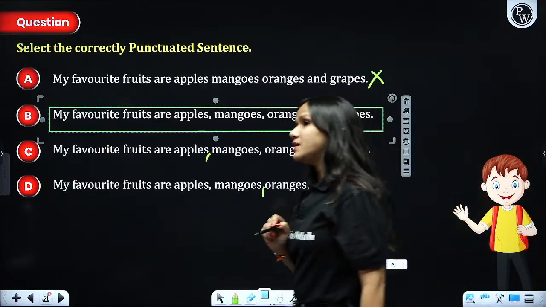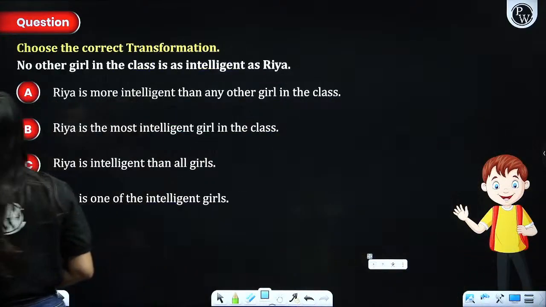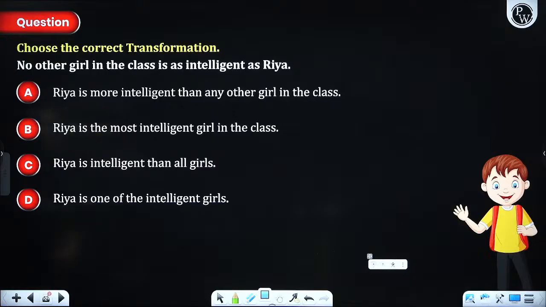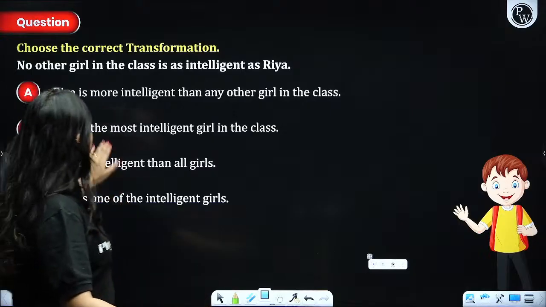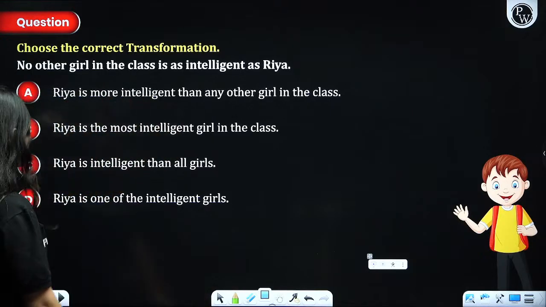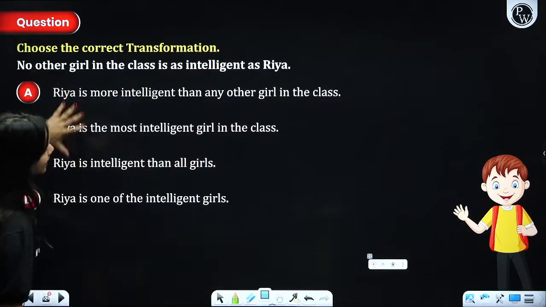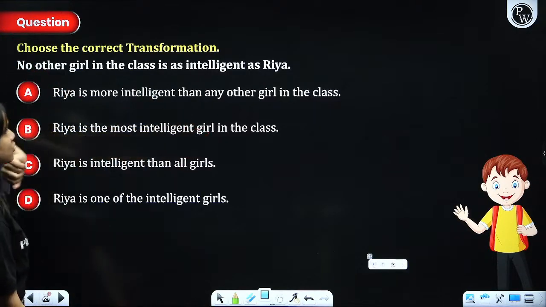All right, people? Great. Next, no other girl in the class is as intelligent as Ria. That means no other girl is there. So you can say Ria is the most intelligent girl in the class. Without even looking at the other options, I could see that this is the most appropriate one.